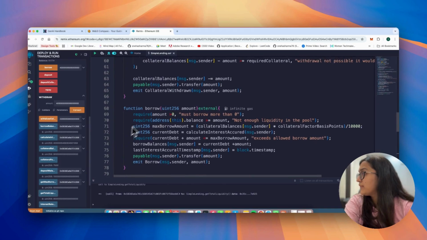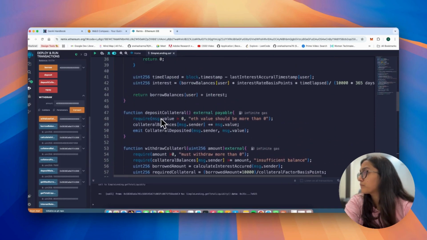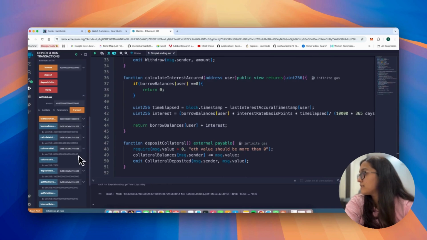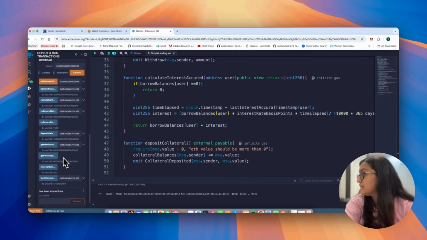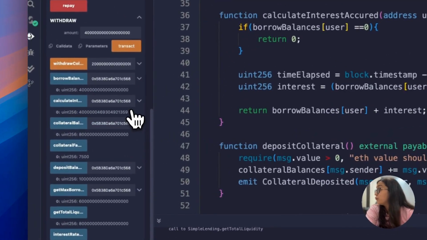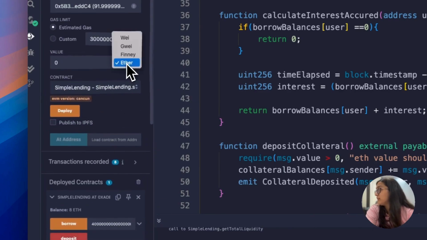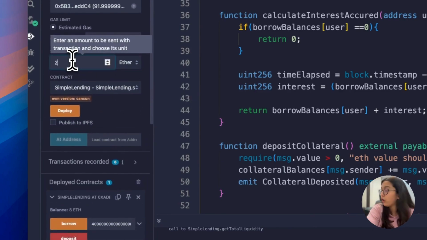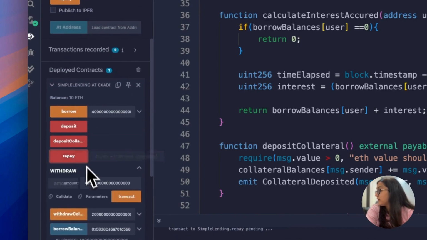Okay, so with this interest accrued, I think this is the entire thing that we have to pay, but I just want to pay like 2 ETH. That's all I can afford right now. So I will just repay 2 ETH.